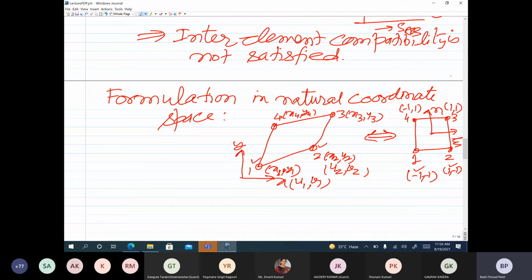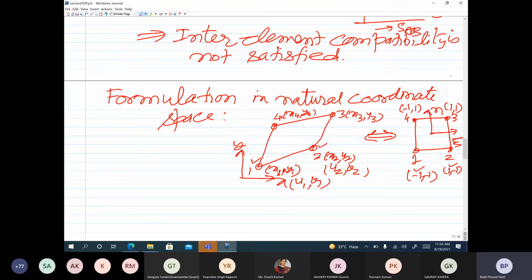So we map the element, the arbitrary quadrilateral, from physical coordinate space, that is xy space, to xi eta space, and then we assume all the approximate solutions in terms of natural coordinates, that is xi and eta.